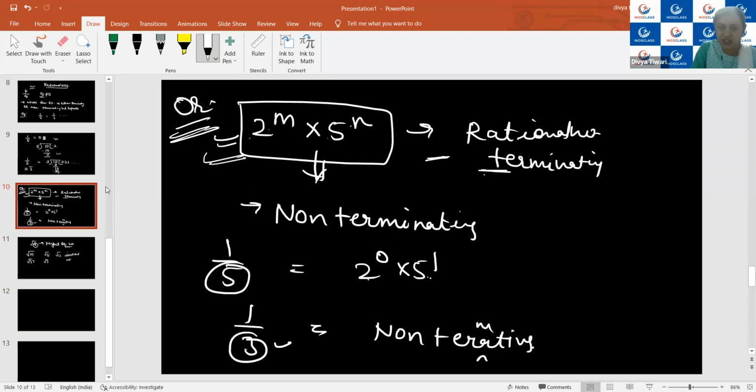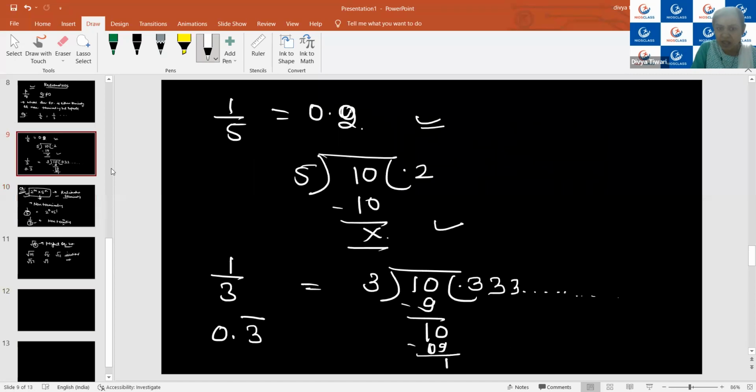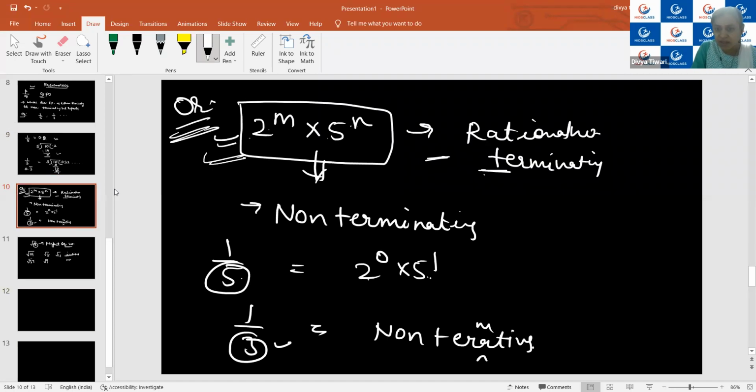That means without actually dividing, you can conclude by seeing its denominator part whether you will have a terminating or non-terminating decimal expansion. I hope the application of the formula is clear to you, Aarti, now.